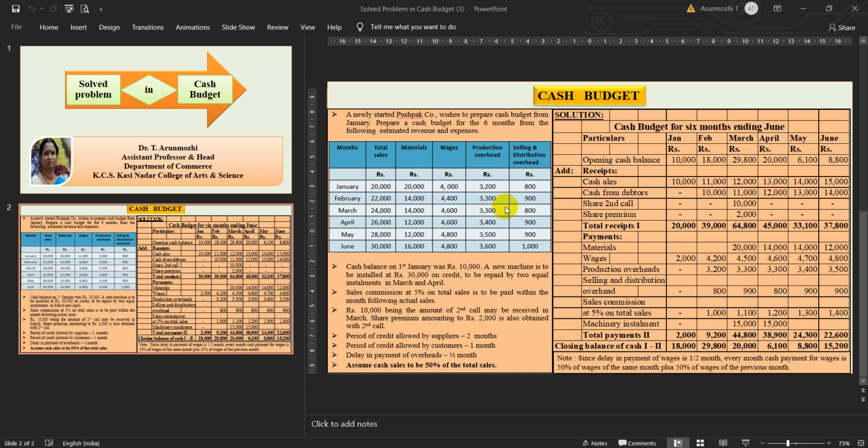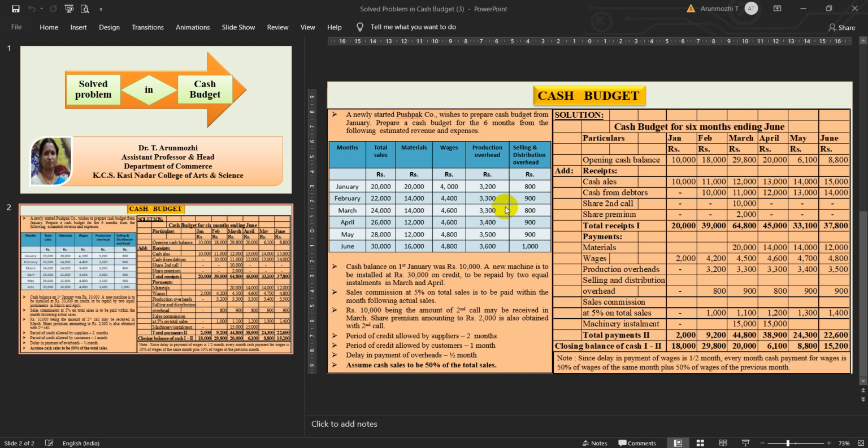In my previous videos, I have already given the meaning of it, but anyway, cash budget is a summary statement of a firm's expected cash inflows and outflows over a projected period of time. The functions of cash budgets are determining the future cash needs of the firm, planning for financing of those needs, and exercising control over cash and liquidity of the firm.